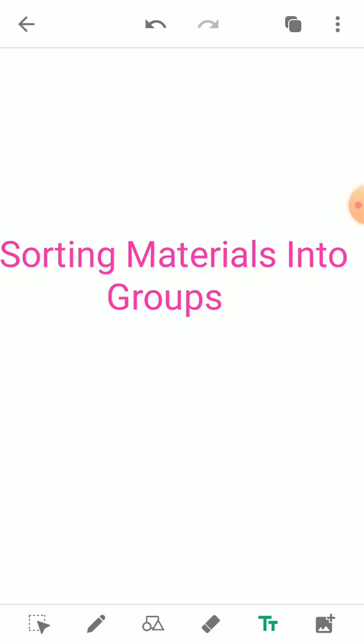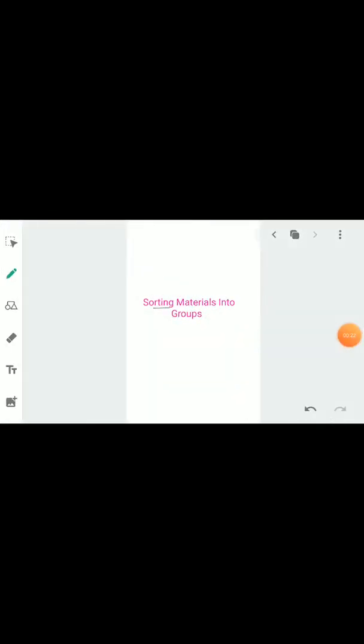And today we will start with the next chapter, and that is sorting material into groups. So before we go further, we should know what sorting is. What is sorting?